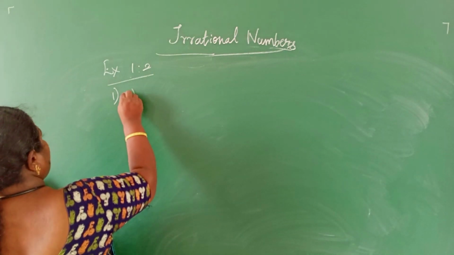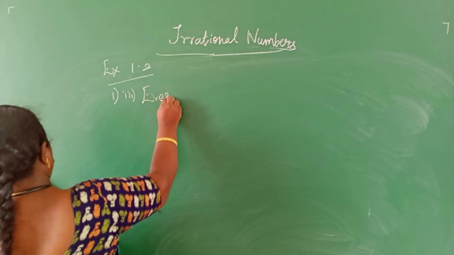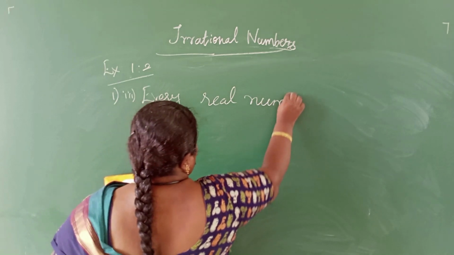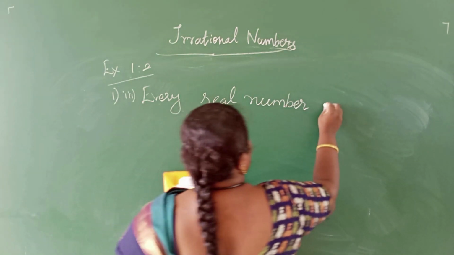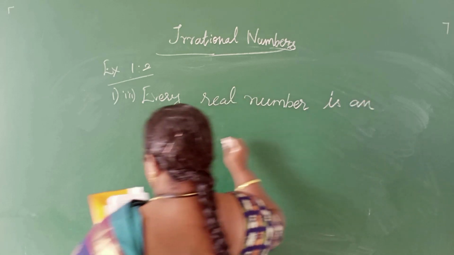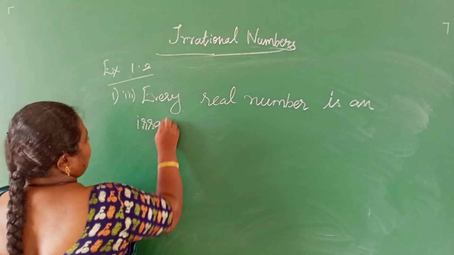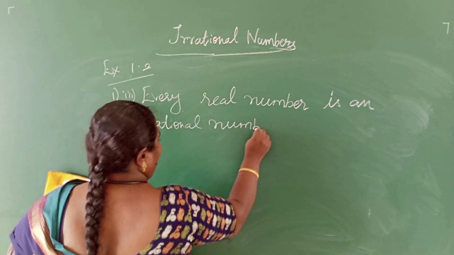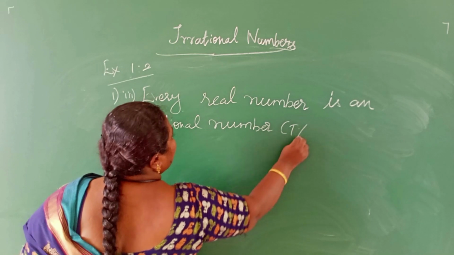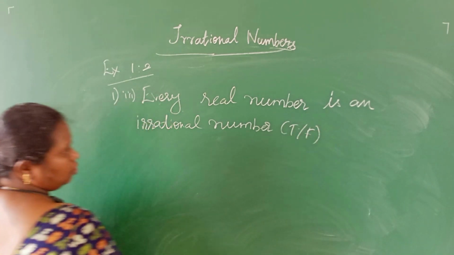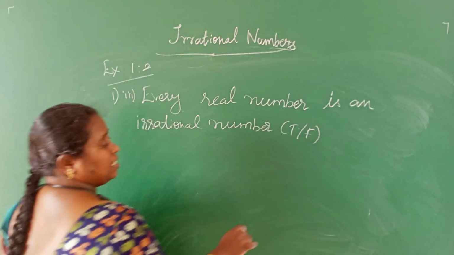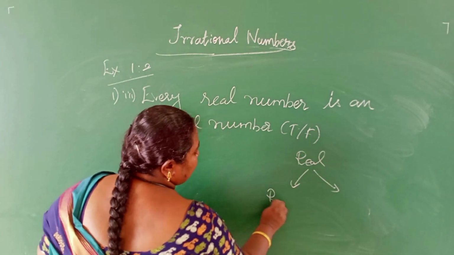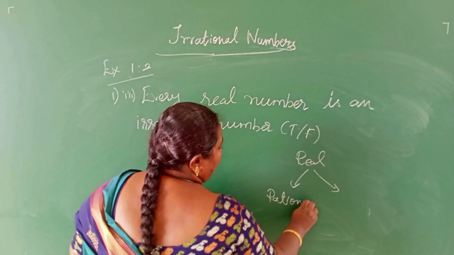See next, third question. Every real number is an irrational number. We have to state whether true or false. The same diagram again we have to read. Real number contains both rational and irrational.